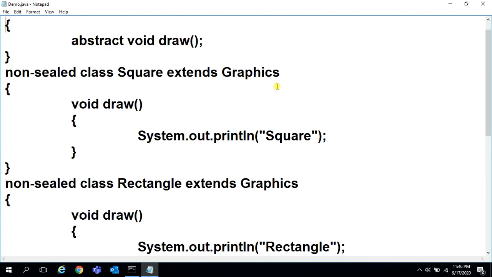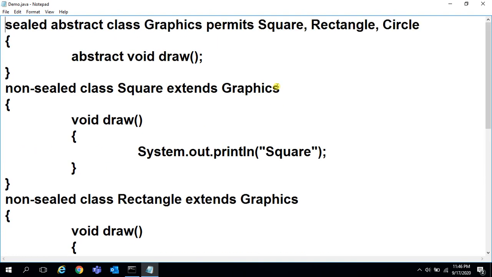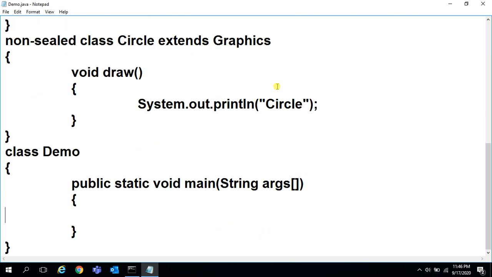Okay, now the graphics class is a sealed abstract class. Abstract class already you know, but sealed class. This class can be inherited only in three classes: square class, rectangle class, and circle class. Like that, three classes I inherited, method I overridden. And now here Graphics g equal to new Square. Square is a subclass of the graphics class. Square class object created and assigned to graphics reference.